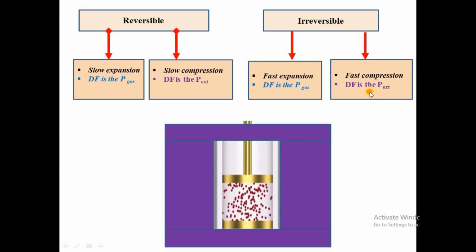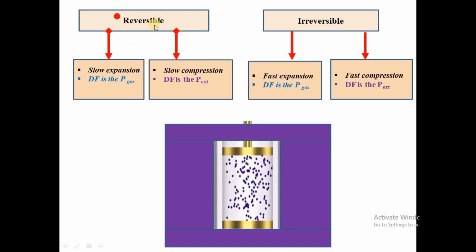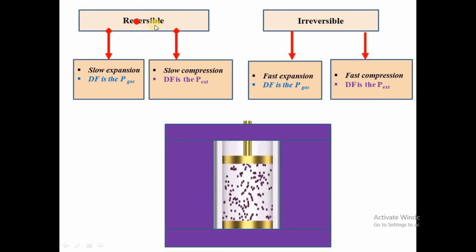So we can differentiate reversible and irreversible processes. When you have reversible, it can be reversed back to the initial state. Irreversible, it's not possible to reverse back to the initial state.